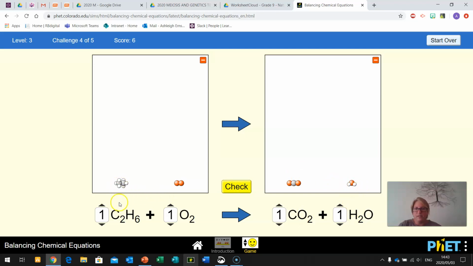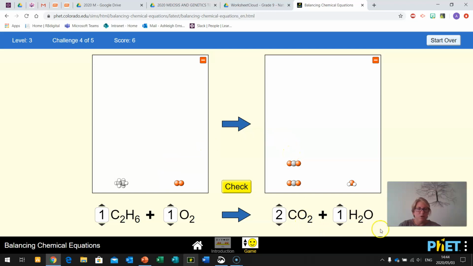So this side of the equation we have 2 times 1 carbon atoms, and here we have 1 times 1 carbon atom. Hydrogen atoms, 6 times 1 is 6, so that's 1, 2, 3, 4, 5, 6, and here we have 2 times 1, which is 2. Oxygen atoms here, 2 times 1 gives us 2. Here we find oxygen in 2 places, so remember to add them both together. 2 times 1 gives us 2 here, plus 1 times 1 there, which gives us 3. So let's start and try and balance the carbon. If there's 2 carbons this side, there's 2 carbons that side. Now our carbons are balanced.